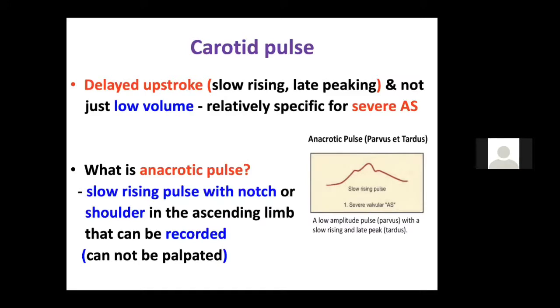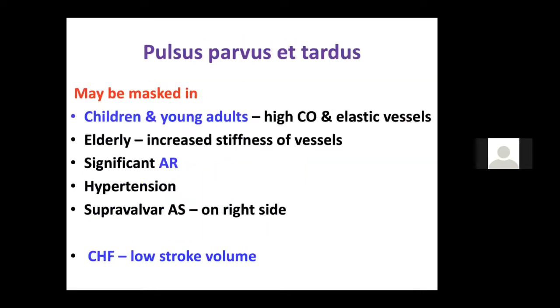And you should always remember that rarely in patients who have AS with LV dysfunction, you may get a pulsus alternans. So these are all the pulses you should know in a patient with aortic stenosis. Now, as I already told you, pulsus parvus et tardus, but you should also remember that there may sometimes be false negative findings of pulsus parvus et tardus, that even if it is there, you may not be able to appreciate it because it is masked.